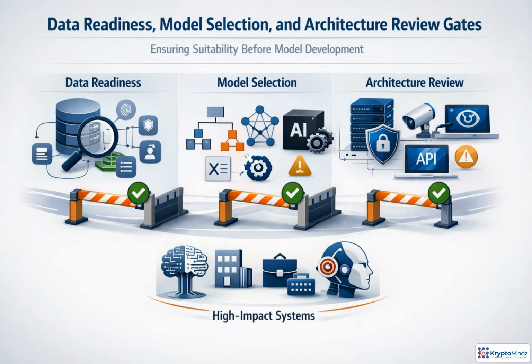Third, confirm the architecture can operate safely, with logging, monitoring, API security, human oversight, fallback paths, and isolation. For foundation models, third-party models, or high-impact decision systems, the rationale should be explicit and documented. These gates prevent teams from discovering basic suitability problems after commitments are already made.